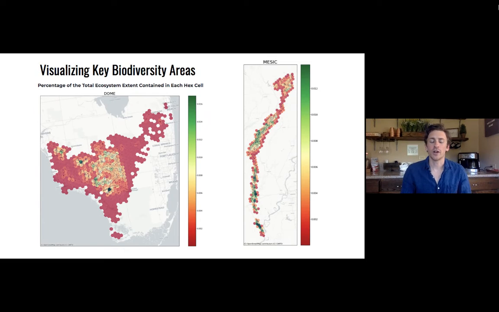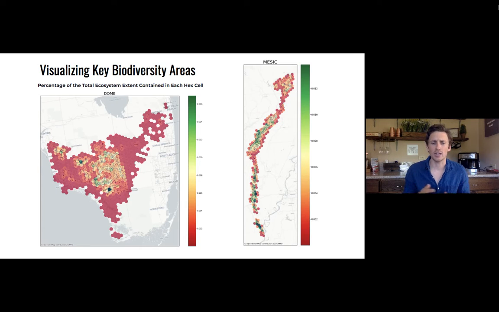Our methodology for identifying and visualizing KBAs relies primarily on a software called MarxAn. Simply put, MarxAn is a spatial optimization tool to identify places where habitat representation goals may most efficiently be met. After overlaying a hexagon tile grid, MarxAn uses the area of each ecosystem type occurring within each hexagon tile and iteratively selects groups of hexagons and clusters that could contain sufficient amounts to meet KBA threshold criteria.